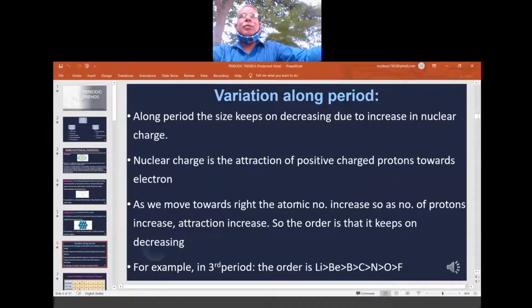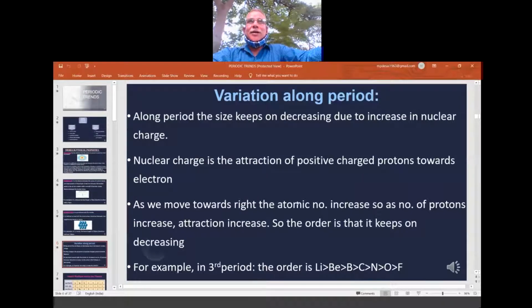If it is far away, then there is a problem. But it is not far away; it is in the same level, small in size. At the same time, charge is there. Though the electron has charge, the proton also has charge. So with the proton, charge plus mass, both are there, and the electron is in the same level. Because of all these reasons, the nucleus will control the electron, and sometimes it will drag it due to the attractive force. So we find a slight shrink in the size. That means we see a decrease in the size when we move from left to right in a period.